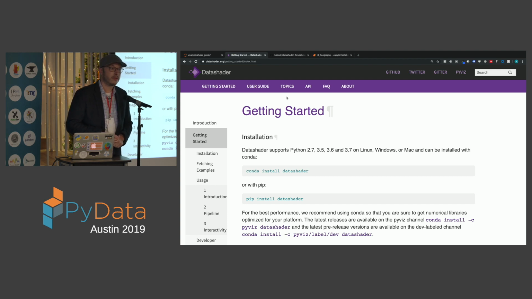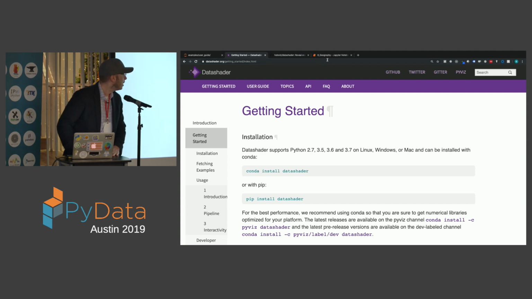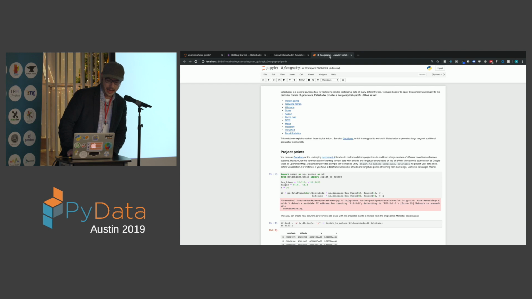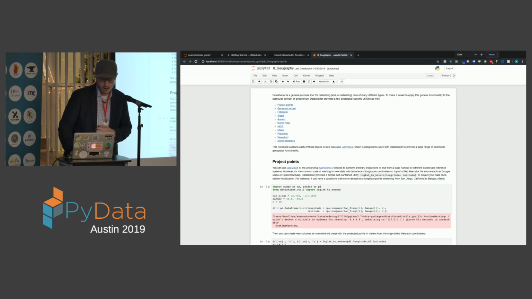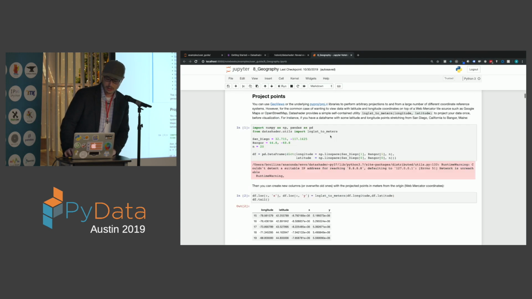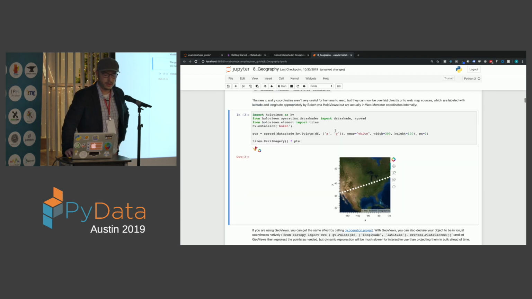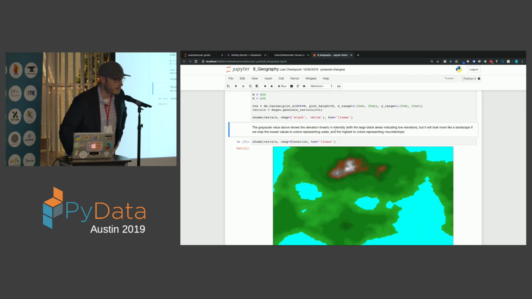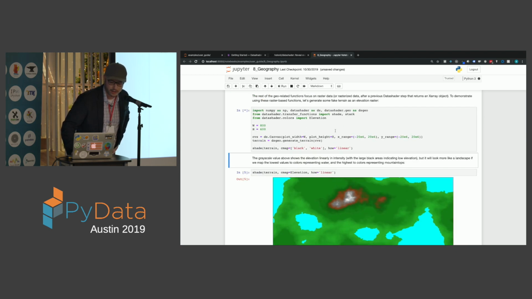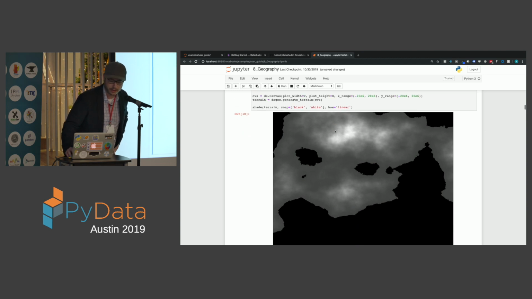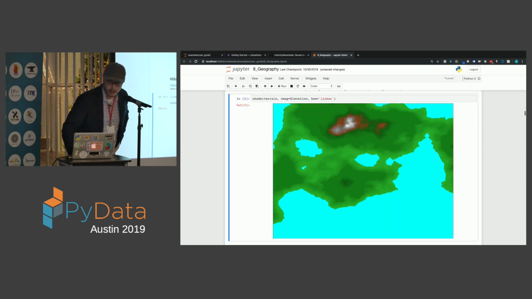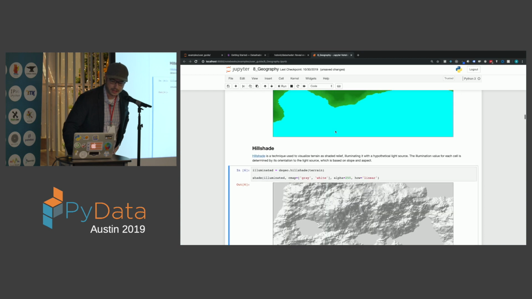Also, Polygon support for DataShader is coming very soon. I specifically was focusing on geo tools for DataShader, and so I'm going to demonstrate some of the geo tools that are available inside of DataShader and specifically inside of the user guide. You can think of these geo tools as raster tools. To demonstrate some of the tools, I'm going to start by generating a terrain here, using Perlin noise to grab some data.